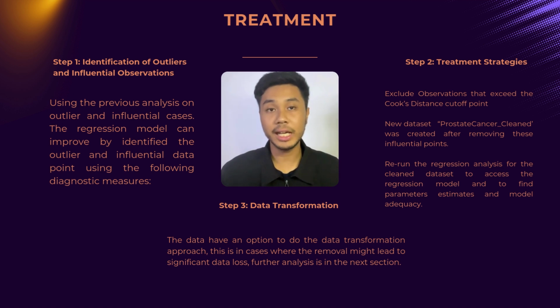The first is identification of outliers and influential observations. Using the previous analysis, the regression model can be improved by identifying the outlier and influential data points using the diagnostics that I mentioned before. The second step, we can exclude the observations that exceed the cutoff points of Cook's distance. A new dataset was created with a new name, Prostate Cancer_clean. Using the new dataset, we rerun the regression analysis to find the parameter estimates and model adequacy. Last but not least, doing the data transformation.